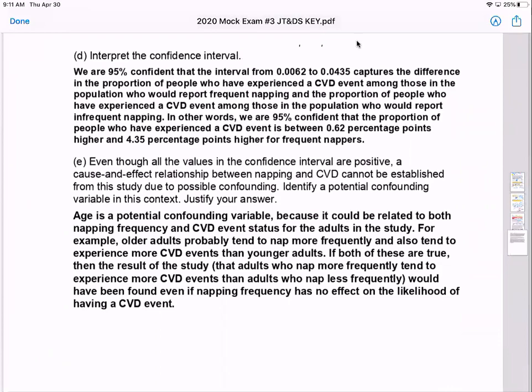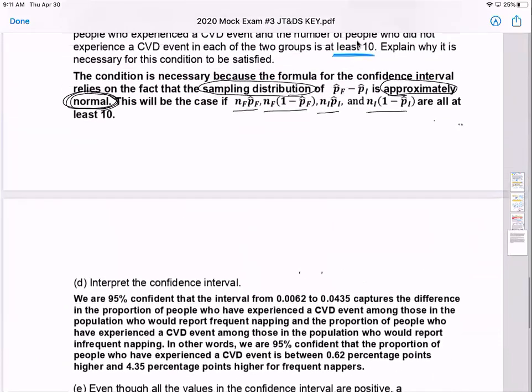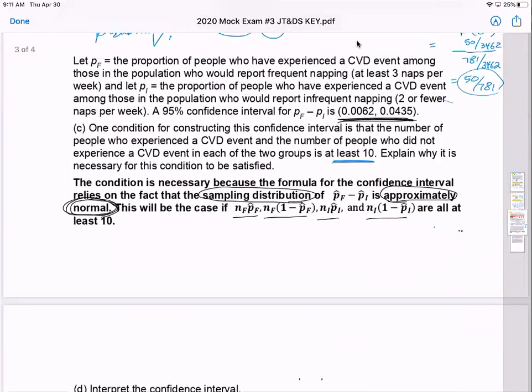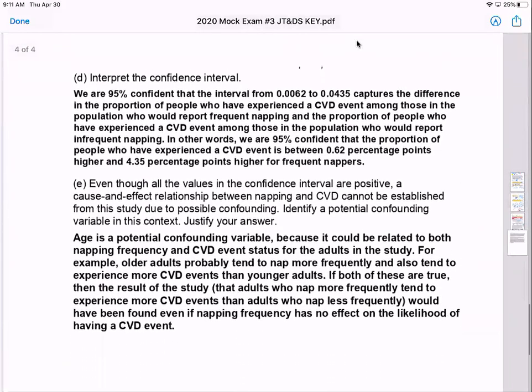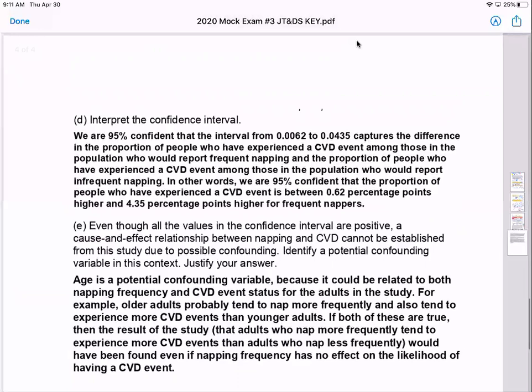Interpret the confidence interval. So the confidence interval we were given is 0.0062, 0.0435. So we are 95% confident that the interval captures the difference in proportion.